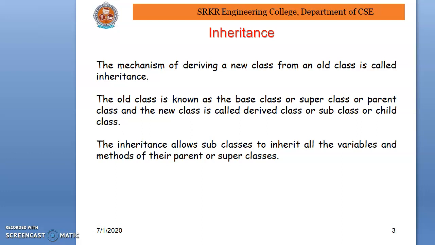This new class is nothing but a derived class, or subclass, or child class. The base class is also called a superclass or a parent class. That means the new class, subclass or child class will inherit all the variables and methods of their parent or superclasses.